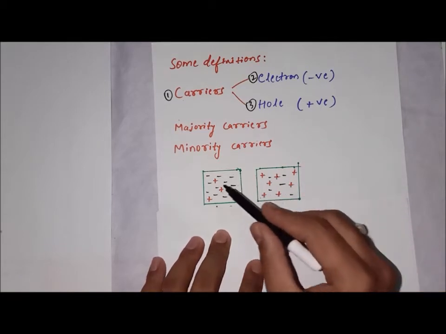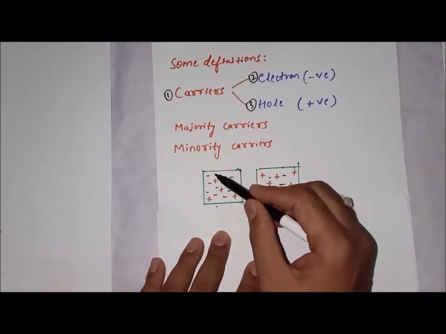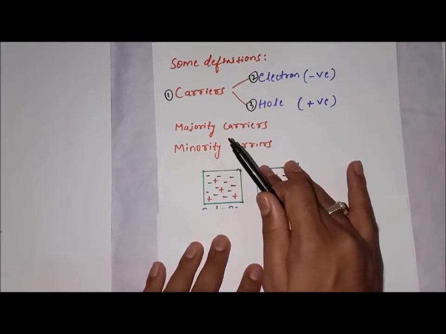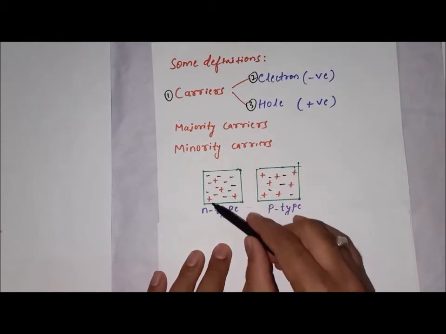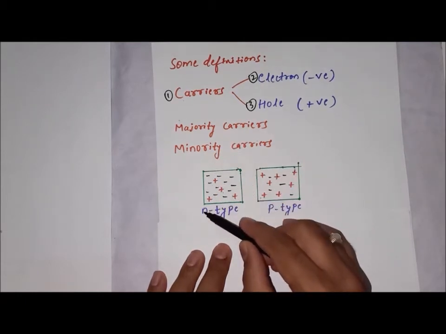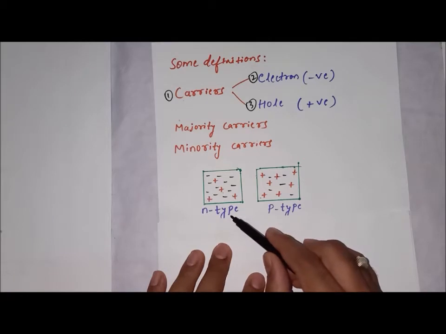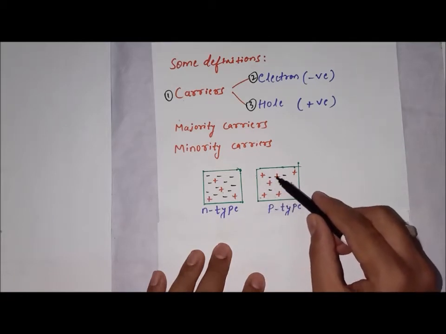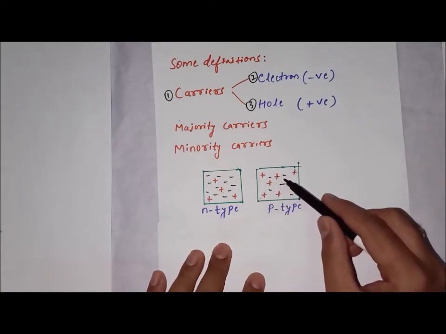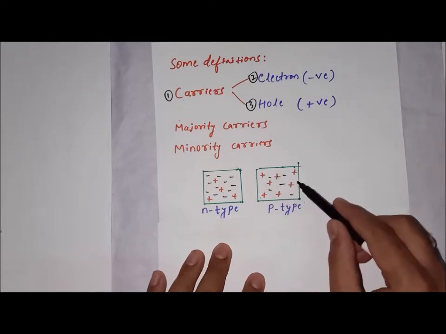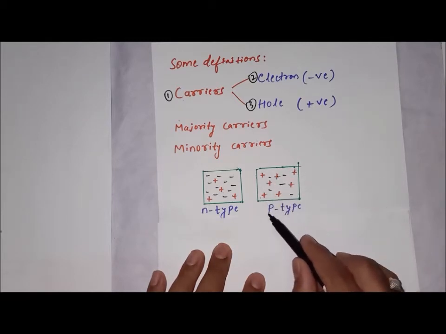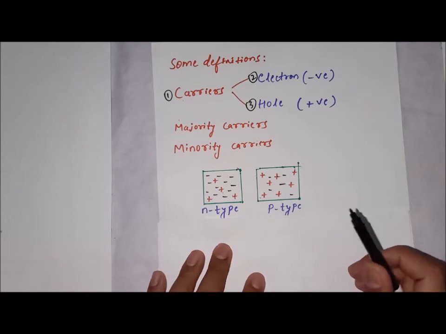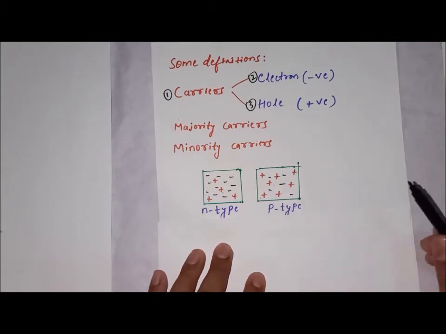Okay, now here negative charges are more. That is why we will call this as N-type semiconductor. Negative, N-type semiconductor. And here holes are majority carriers and positive charges are more. Therefore, P-type, positive, P-type semiconductor.